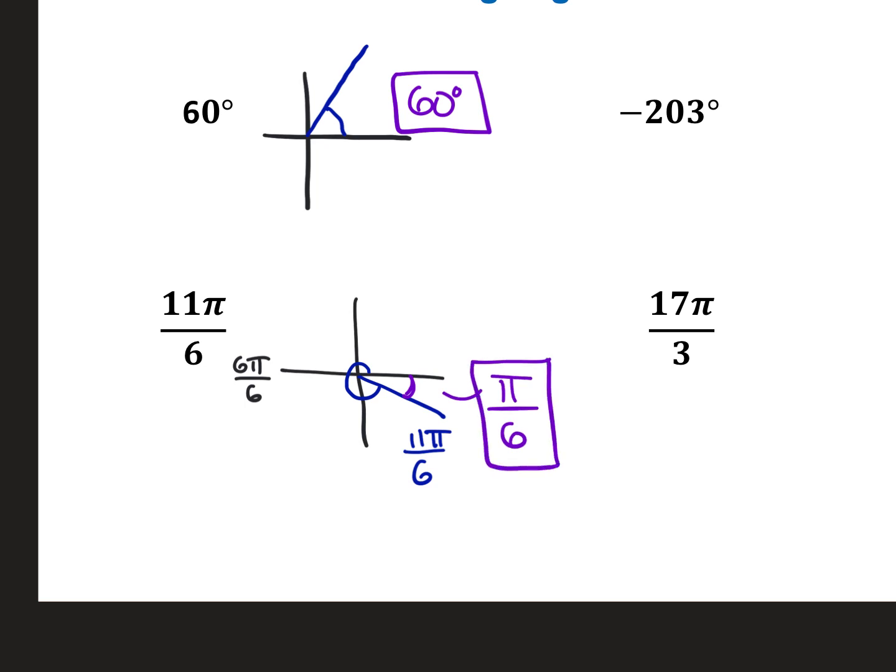So pi over 6. So our reference angle is always positive, and because we're going to the closest x-axis, it will always be less than 90 degrees. You should give me the reference angle in the unit you were given, okay? So don't convert 11 pi over 6 to degrees and then tell me the reference angle is 30 degrees. That will not get you credit. It is not 30 degrees. It is pi over 6, okay? Stick to the unit you're given.